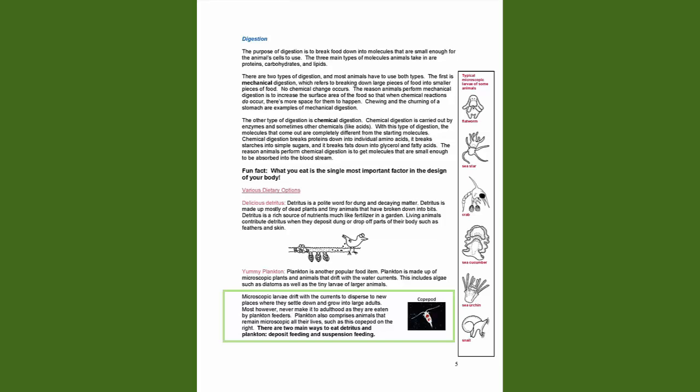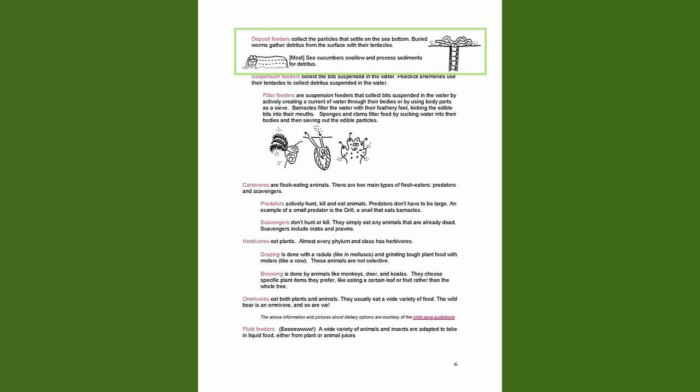There are two main ways to eat detritus and plankton: deposit feeding and suspension feeding. Deposit feeders collect the particles that settle on the sea bottom. Buried worms gather detritus from the surface with their tentacles. Most sea cucumbers swallow and process sediments for detritus. Suspension feeders collect the bits suspended in the water. Peacock anemones use their tentacles to collect detritus suspended in the water.